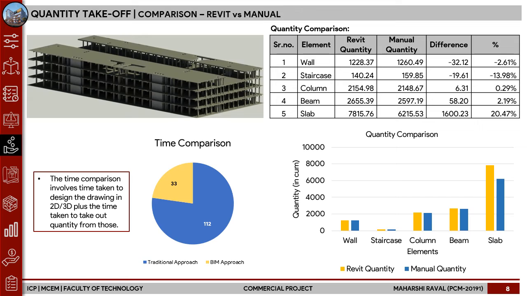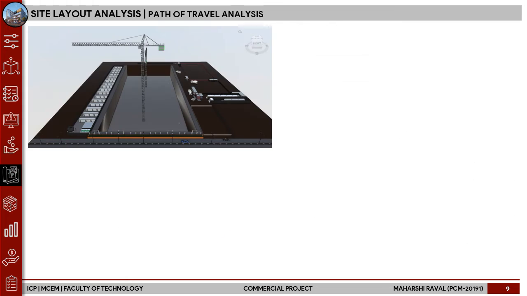That included designing the model in 3D and calculating the quantities, while the traditional approach took about 112 hours. That would involve 2D drawings and drafting, and then leading to manual quantity calculations. So this was a huge cost and time saving in terms of quantity takeoff exercise.